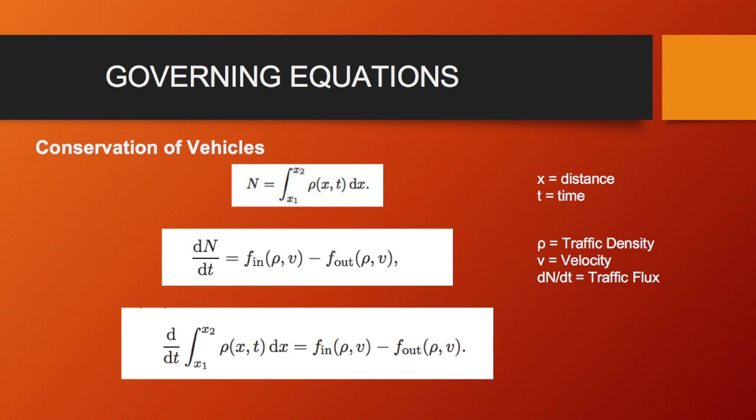Since number of cars per unit time is the flow, therefore, the rate of the change of the number of cars is given by the following relationship, which is the second equation on the slide, where rho is the traffic density and v is the traffic velocity. Substituting the number of cars into the traffic flux equation, we get the integral conservation law. It's the main governing equation for the traffic flow system.